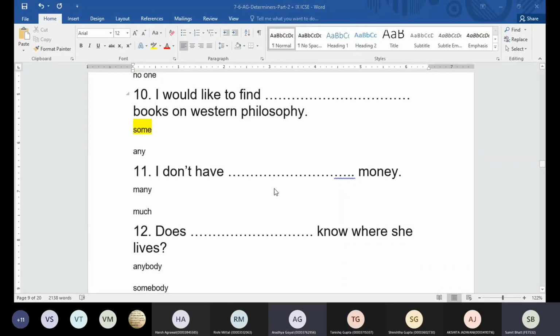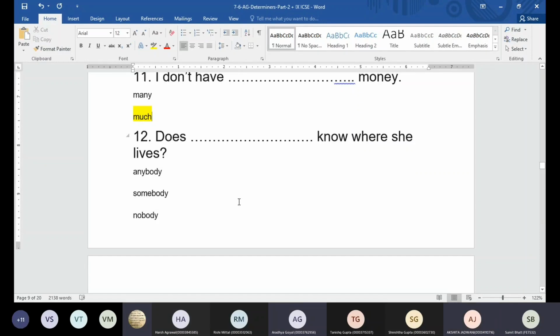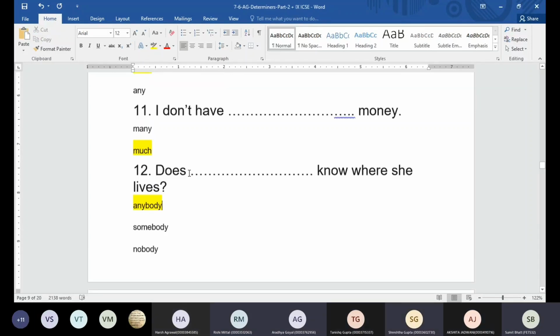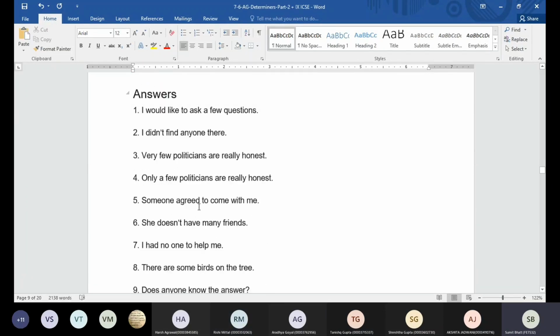Okay, I don't have dash money. Many or much? Much. Does dash know the answer? Anybody? Somebody? Anyone. Anybody. Can I say somebody? No, sir. Same case again, guys. Positive, offering, requesting: somebody. Asking: anybody.